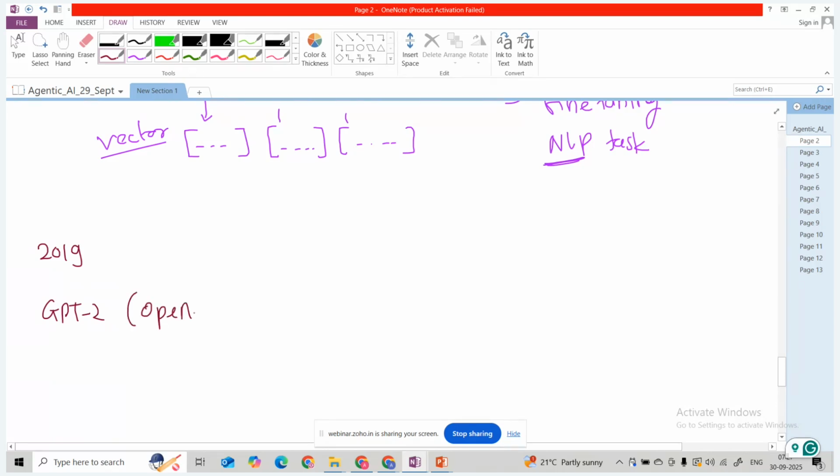OpenAI has come up with GPT-2, and the GPT model is a transformer-based model. I will explain this transformer architecture, then you can understand what this transformer is. It is unidirectional, not bidirectional. It is used for text generation.